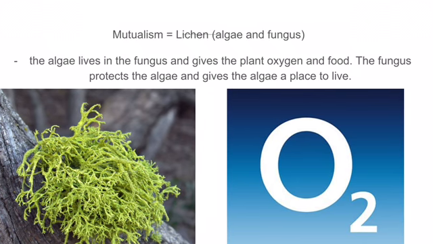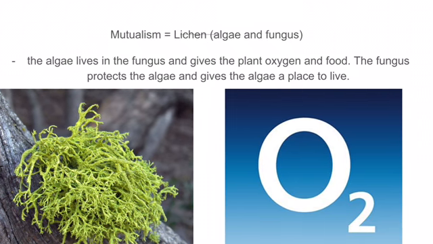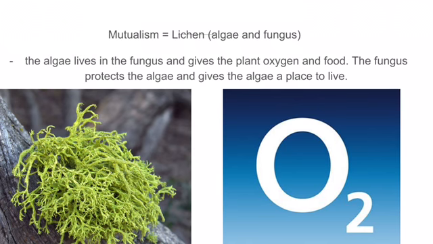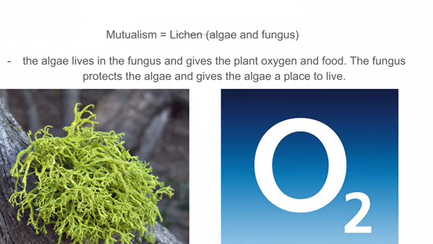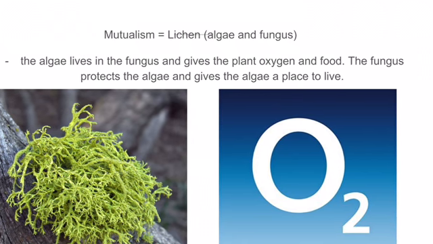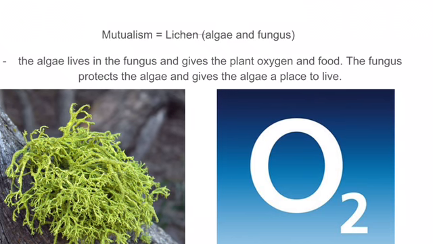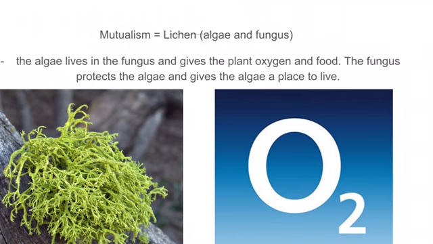Lichen appears moss-like, but it actually represents a symbiotic relationship between a fungus and an algae. The fungus is fed sugar, oxygen, and food by the photosynthetic algae. The fungus protects the algae and gives the algae a place to live.